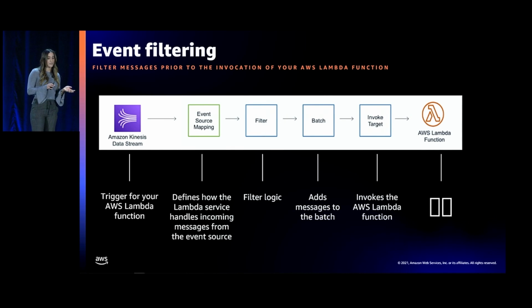So to set up event filtering from the console, first you're going to choose a trigger for your Lambda function. The Lambda service will then filter the messages that it receives from the event source, and then it's going to batch them up and send them as the payload for the function invocation.